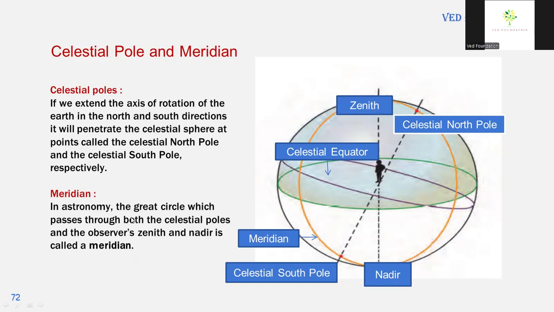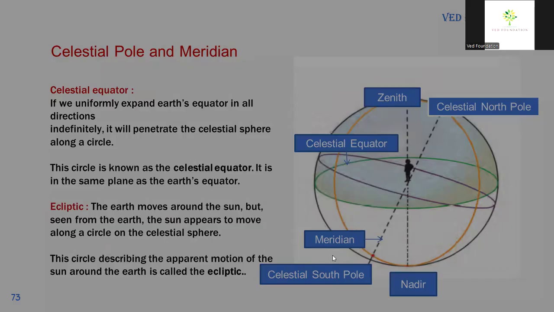Meridian. In astronomy, the great circle which passes through both the celestial poles is called meridian. See, a circle which passes through the two celestial poles is called meridian. Celestial equator.